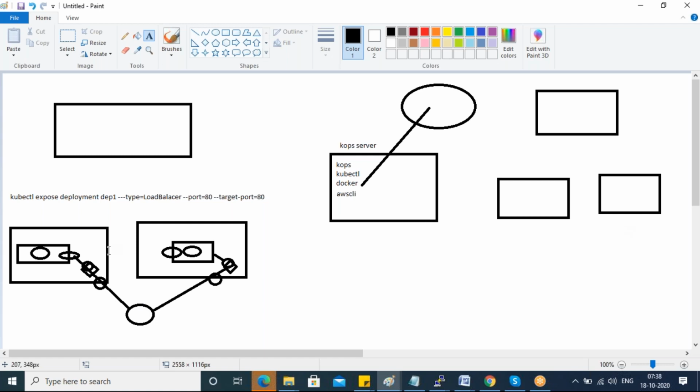Here with the same method, whenever I create a load balancer, your servers will be able to connect with the AWS account and will get a public load balancer, guys. So that is the concept. That is why we are going with the kops method. Maybe if you tried yesterday, guys, in the KubeADM method, you can see if you run kubectl get services, it will show the external IP in pending state, because it will try to get the public IP for your load balancer, but there is no chance, you cannot.